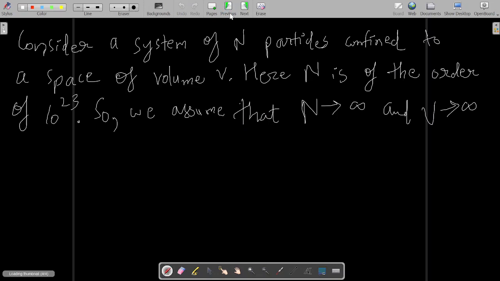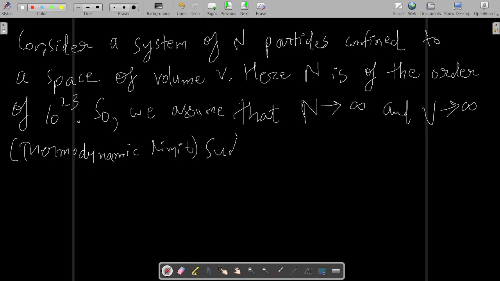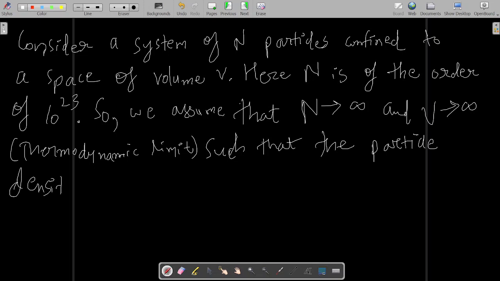That is your thermodynamic limit, such that the particle density n is equal to capital N by V. What will be the particle density? Total number of particles divided by total volume.